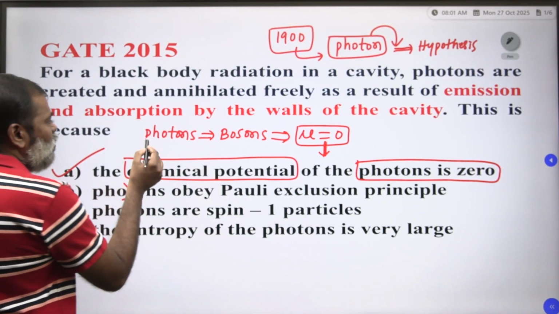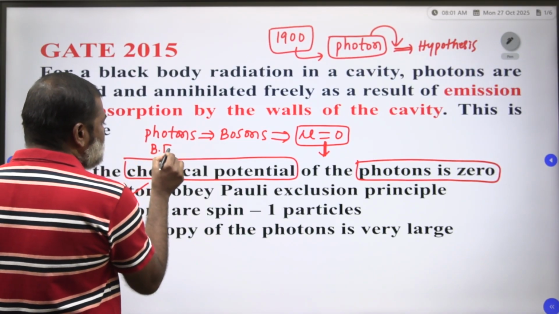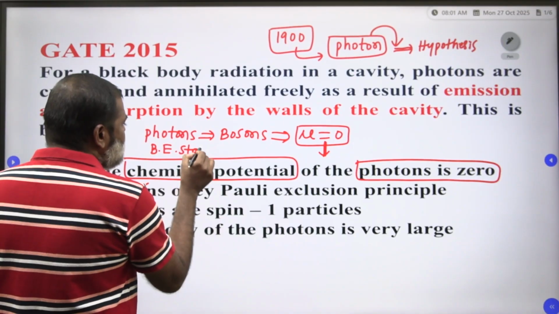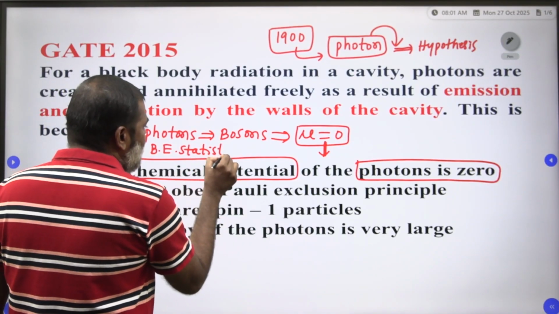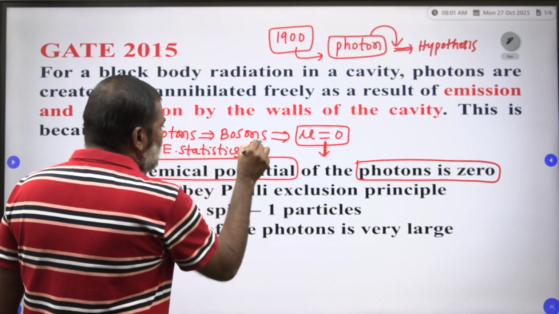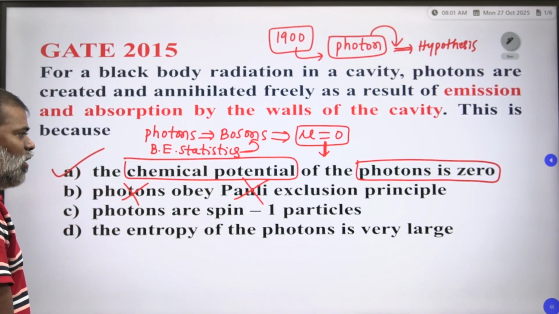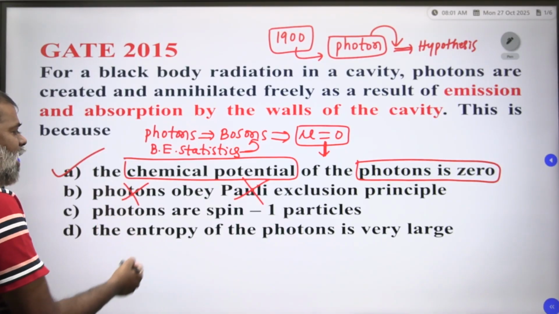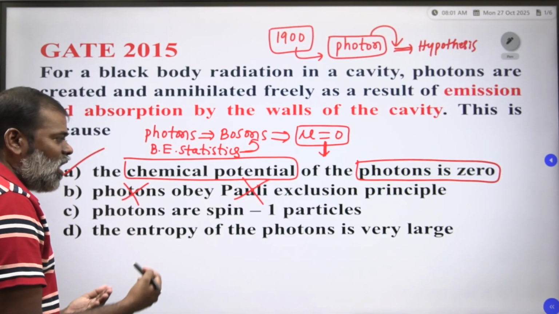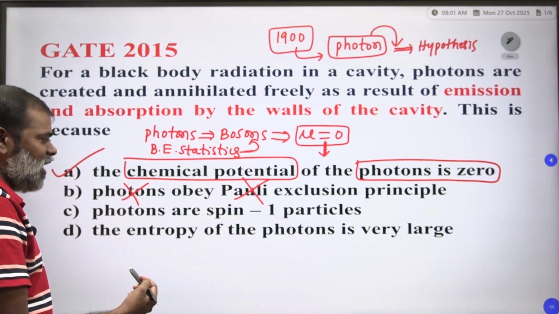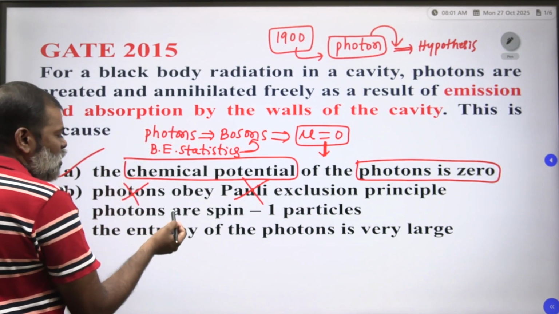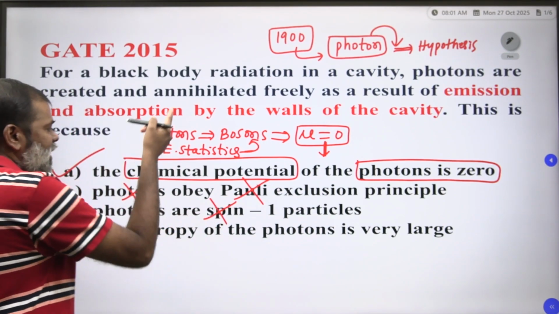Photons obey the Bose-Einstein statistics. So that's why we call these particles bosons. They cannot obey the Pauli exclusion principle. Photons are integral spin particles, but here we are not considering the spin.